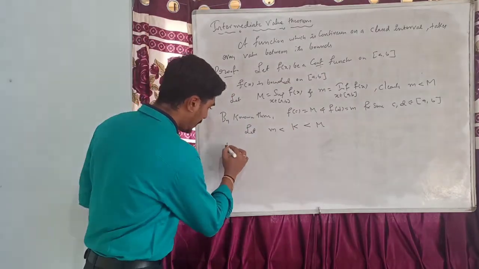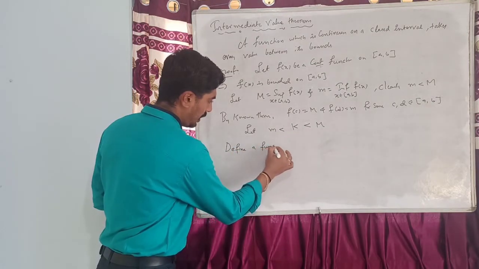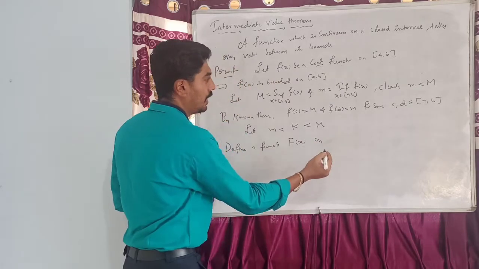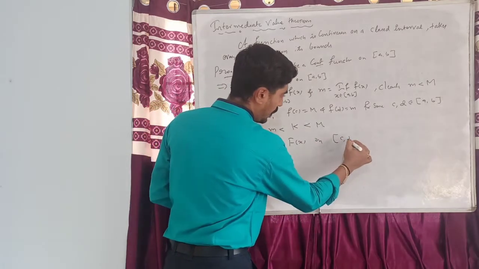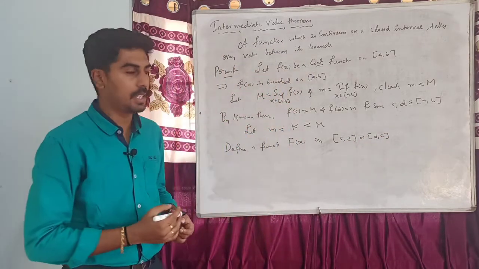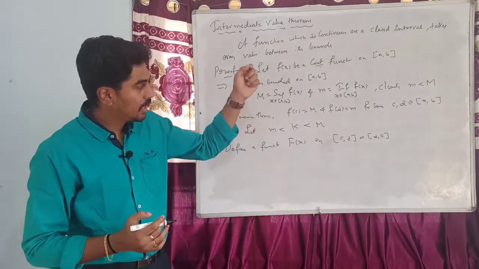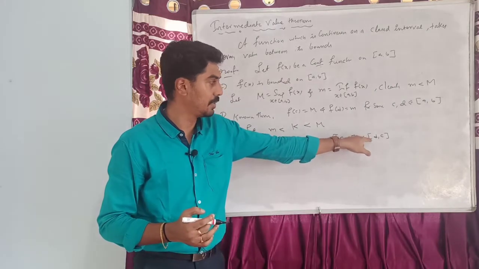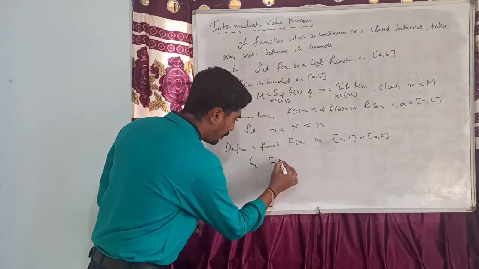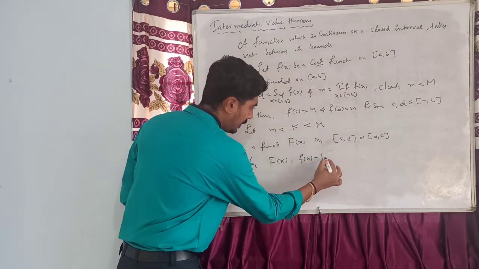Now define a function capital F(x) on the interval [c, d] or [d, c] depending on the values of c and d. If c is less than d, we consider the interval [c, d]. If d is less than c, then we consider the interval [d, c]. Define F(x) equal to small f(x) minus k.